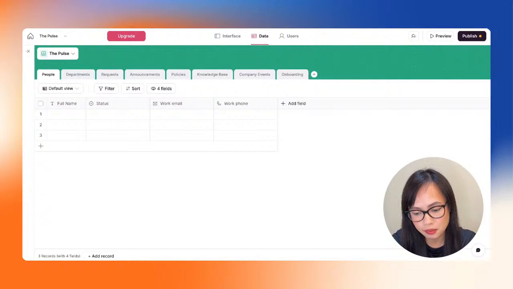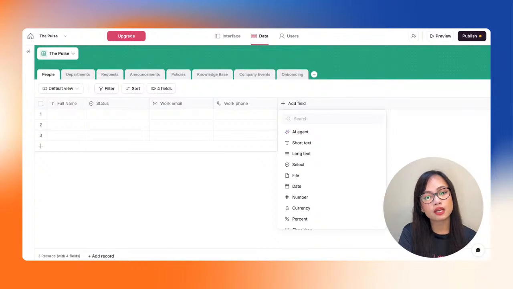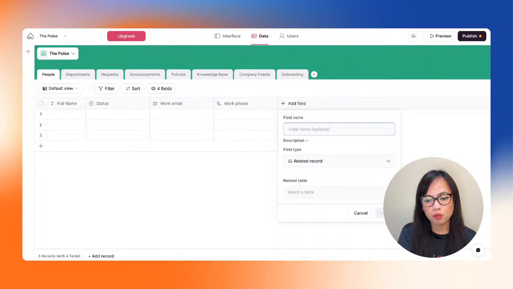All right, so this is something that's very important because we're not going to be just using a select field type. We're going to be using a field type that connects to other tables. So in this example, we are going to be using the related record. And the reason why we want to do that is because there could be new departments that a company would want to integrate in their workflow, right?